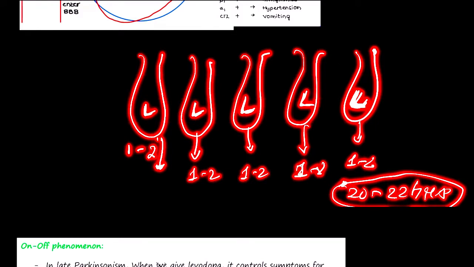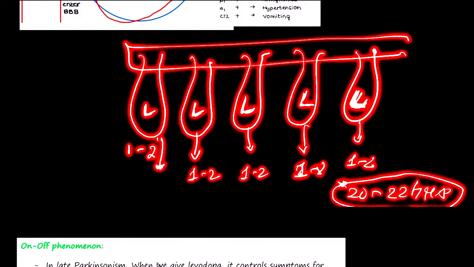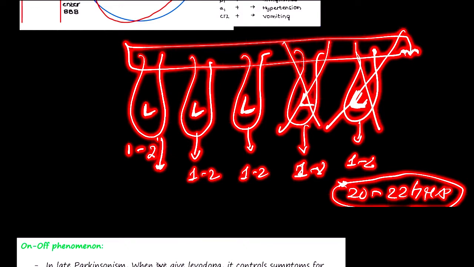So now, as we know, Parkinsonism is a dopaminergic neuron degenerative disease. So slowly and gradually the neurons that are storing the levodopa will be wearing off.